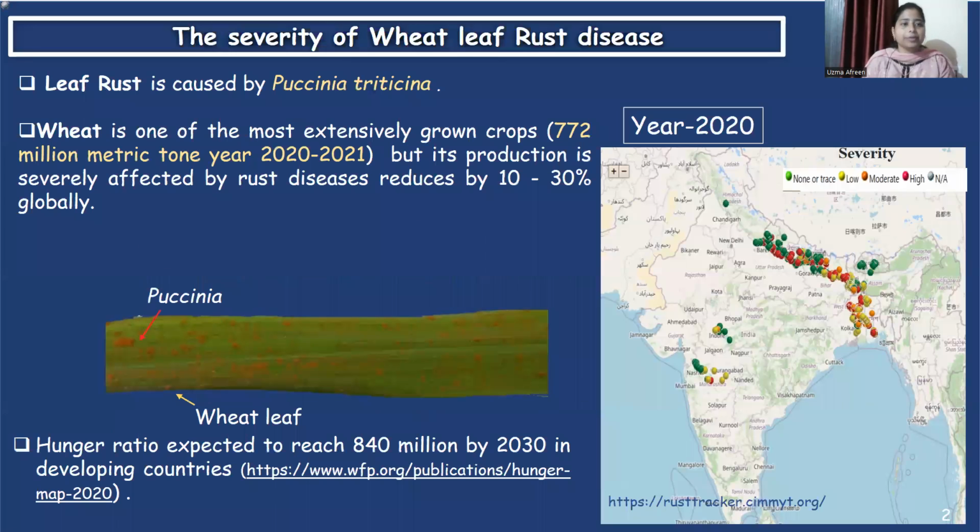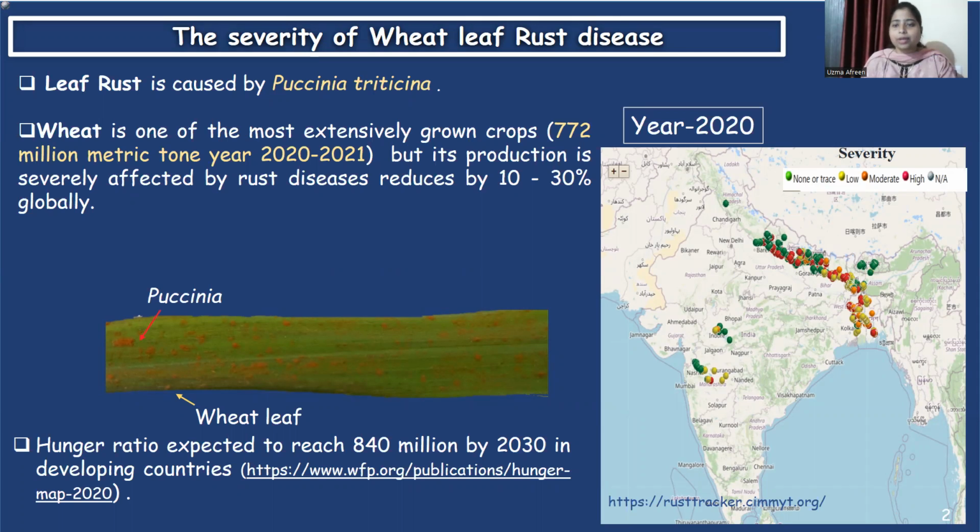Putting some background information, leaf rust is caused by the fungus Puccinia triticina. It reduces wheat productivity severely. As said by Norman Borlaug, you can't build peace on empty stomachs. The concern intensifies after seeing the hike in hunger ratio, mostly in developing countries like India.